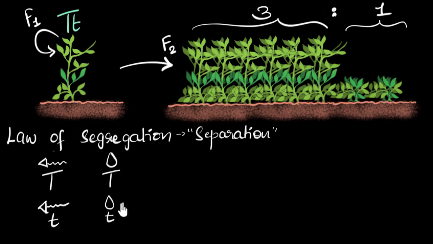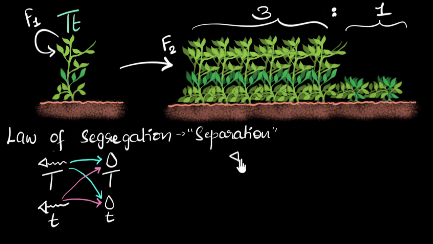Okay, hopefully you have tried. Let's see. One possibility is this sperm fertilizes this egg, that's one. Or maybe another possibility is this sperm goes and fertilizes this egg. That's two. The third possibility is this sperm goes and fertilizes this egg. And the last possibility would be this sperm goes and fertilizes this egg. So in total, we have 4 different possibilities. And the way we usually like to write down all the possibilities is to draw a box. So here's how we do it.